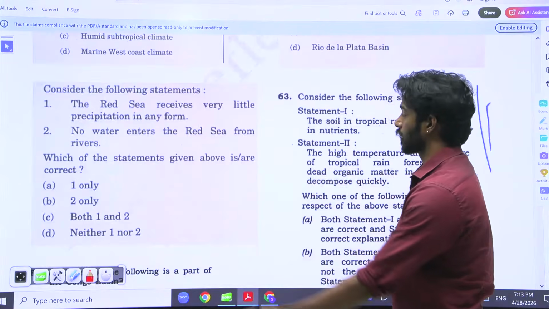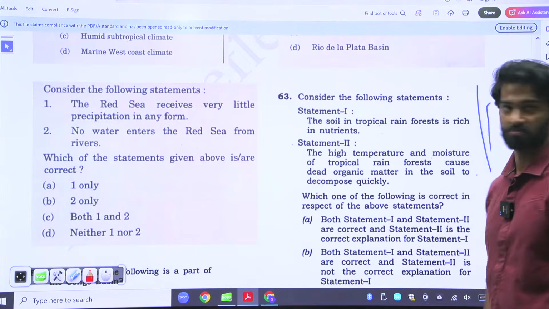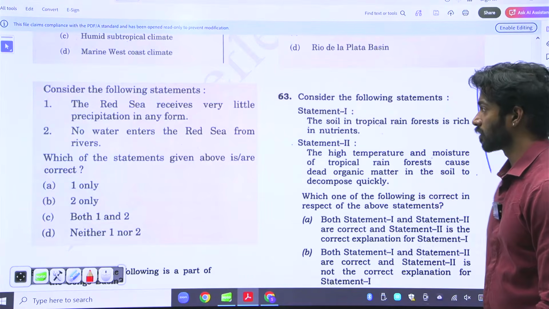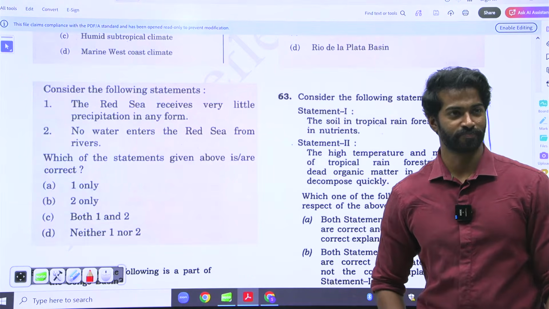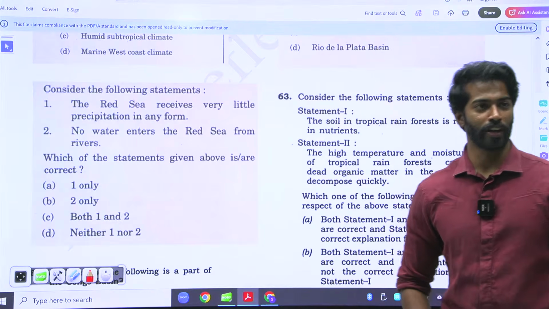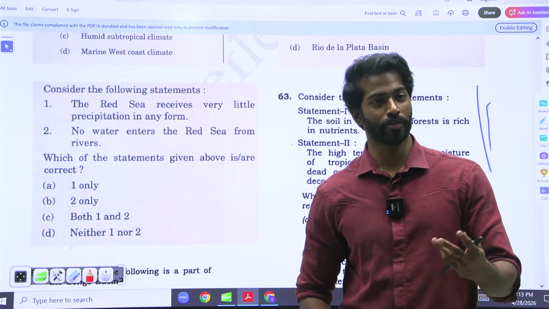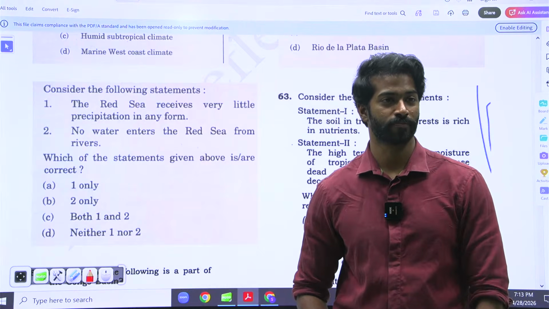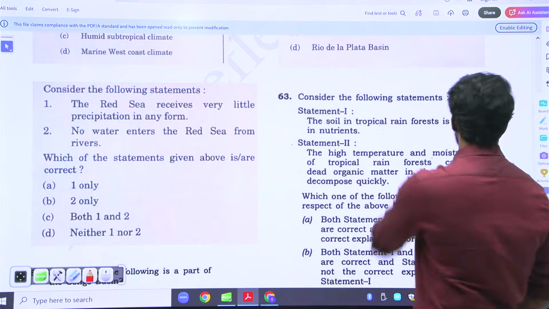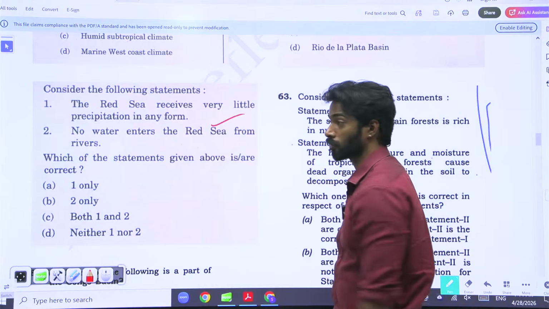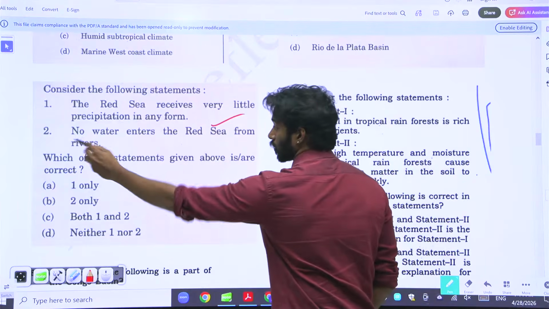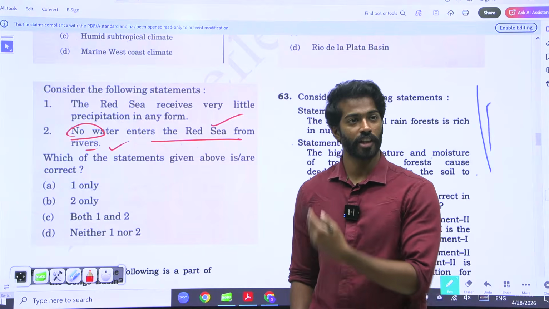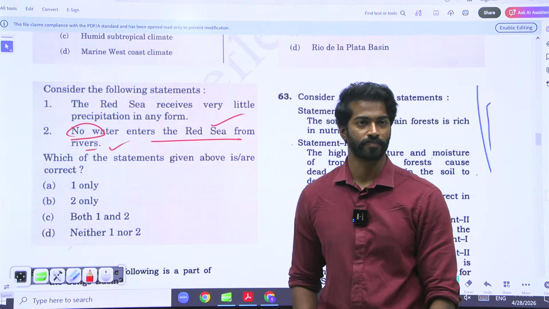Here the Red Sea receives very little precipitation in any form. No water enters the Red Sea from rivers. Both are very extreme. But if you look at UPSC elimination techniques, extremes are always wrong. But here, both of them are right. Here you can clearly see that the elimination technique is not working at all.